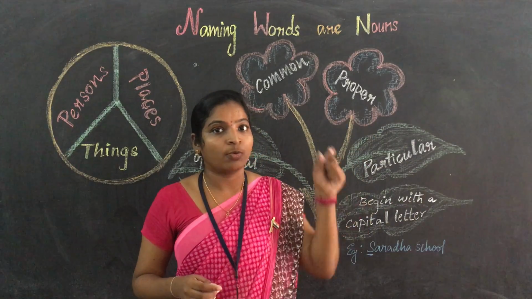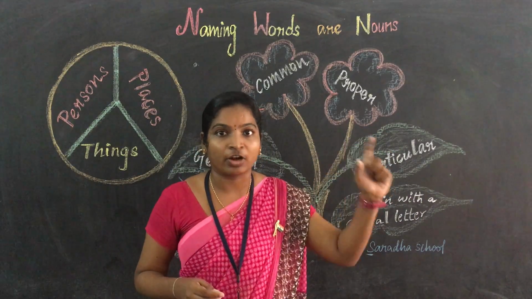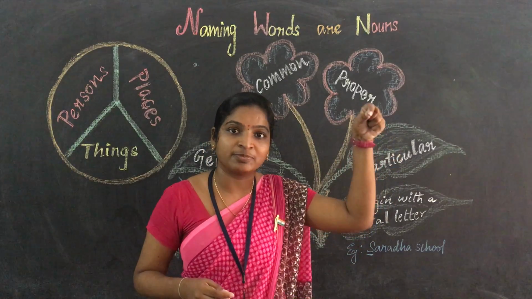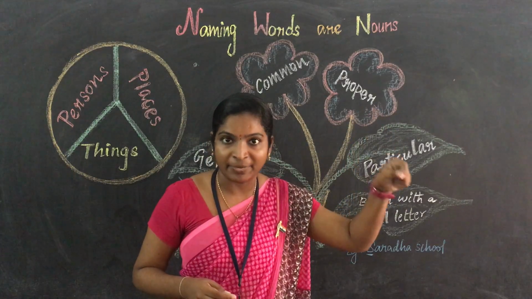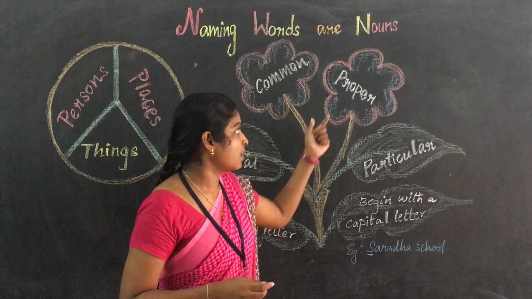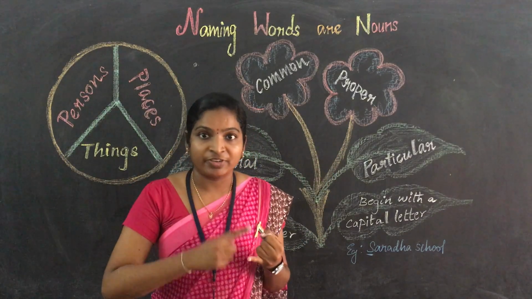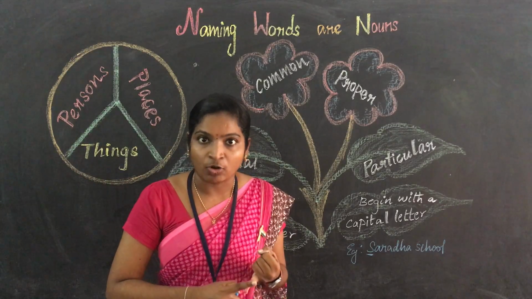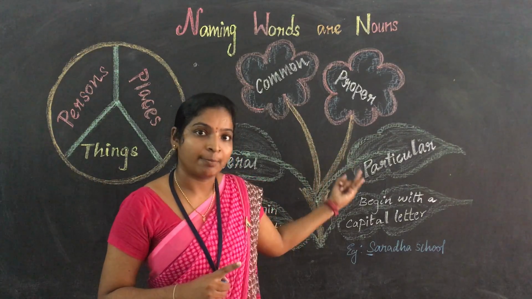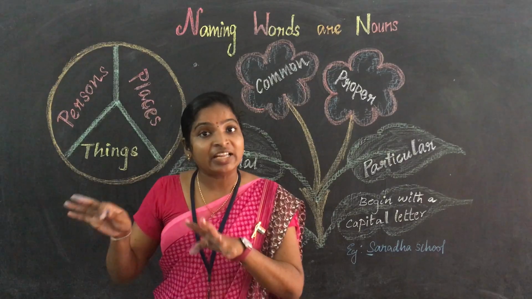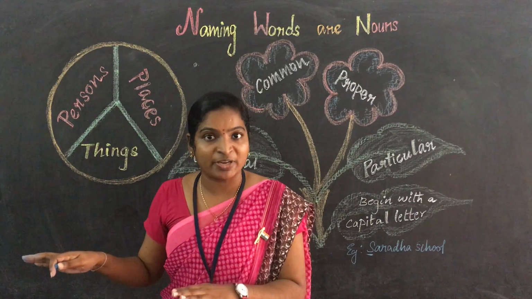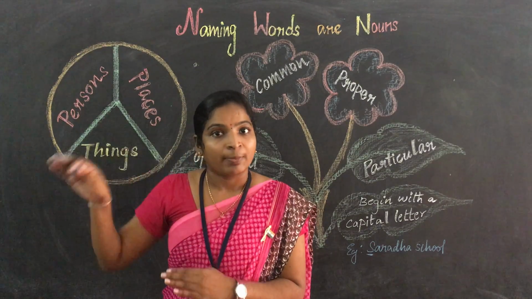Particularly I am mentioning one person, for example, Rahul, like that. I am specific about that person. That time we can use a proper noun. A proper noun is nothing but when it talks about something specific or particular. When we are speaking commonly, that is a common noun.